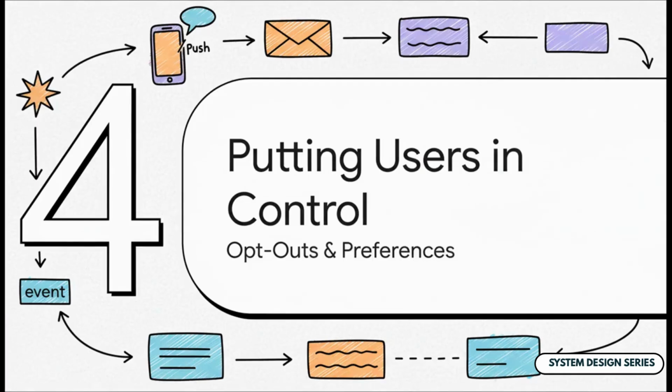But hold on. Blasting every channel for every user is a great way to get them to turn off notifications entirely. A good system has to respect its users. So, what if user 123 only wants push notifications and absolutely hates getting SMS alerts? This brings us to a really critical piece of the puzzle, putting our users in control.